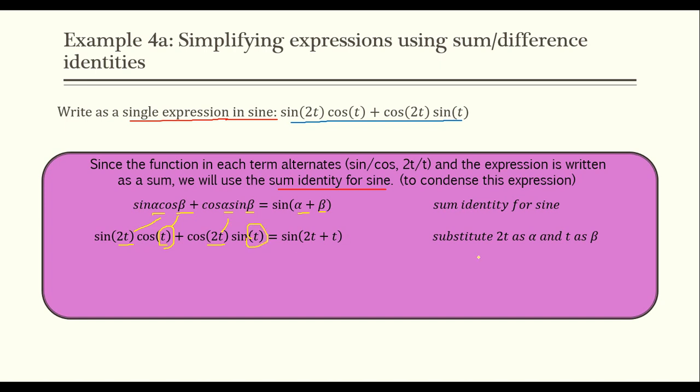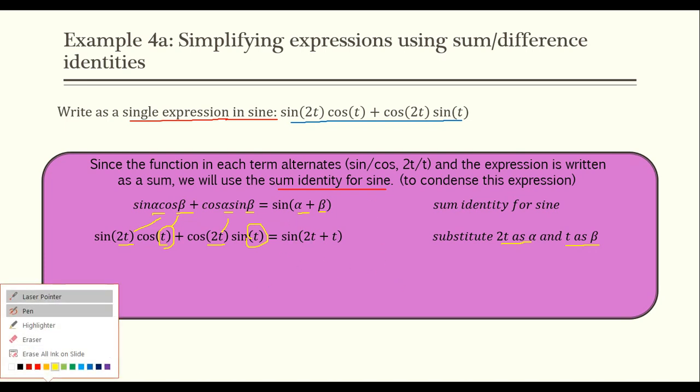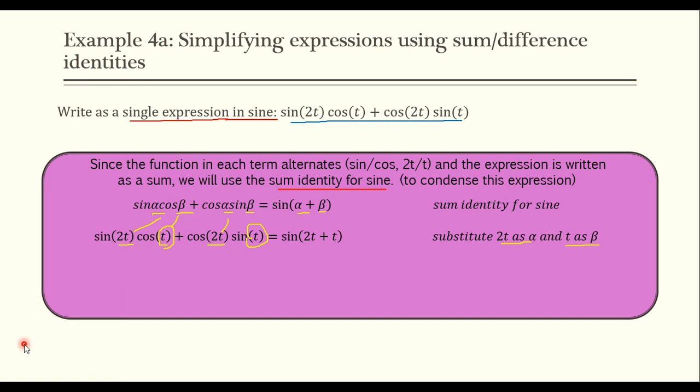There's my beta. So 2t is alpha and t is beta. So substituting that in on the right-hand side, I have 2t plus t. And this actually isn't that bad at all. 2t plus one more t is 3t. So I end up with sine of 3t as my simplified expression. And I reached my goal. I have a single expression with sine of 3t. That's as simple as it can get.